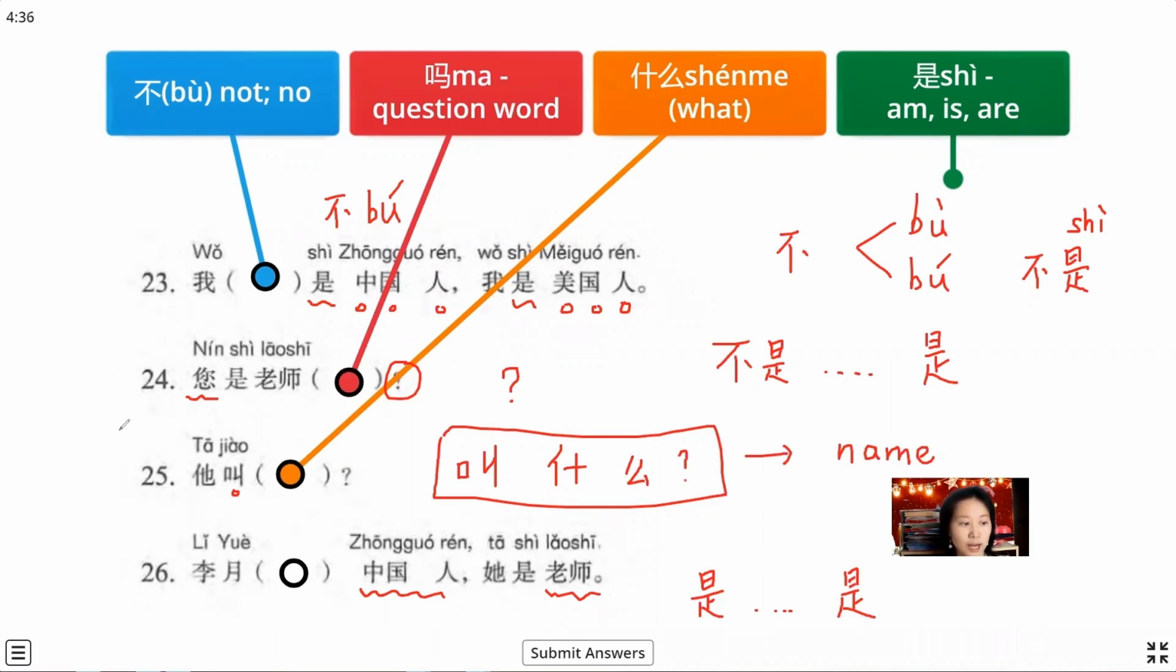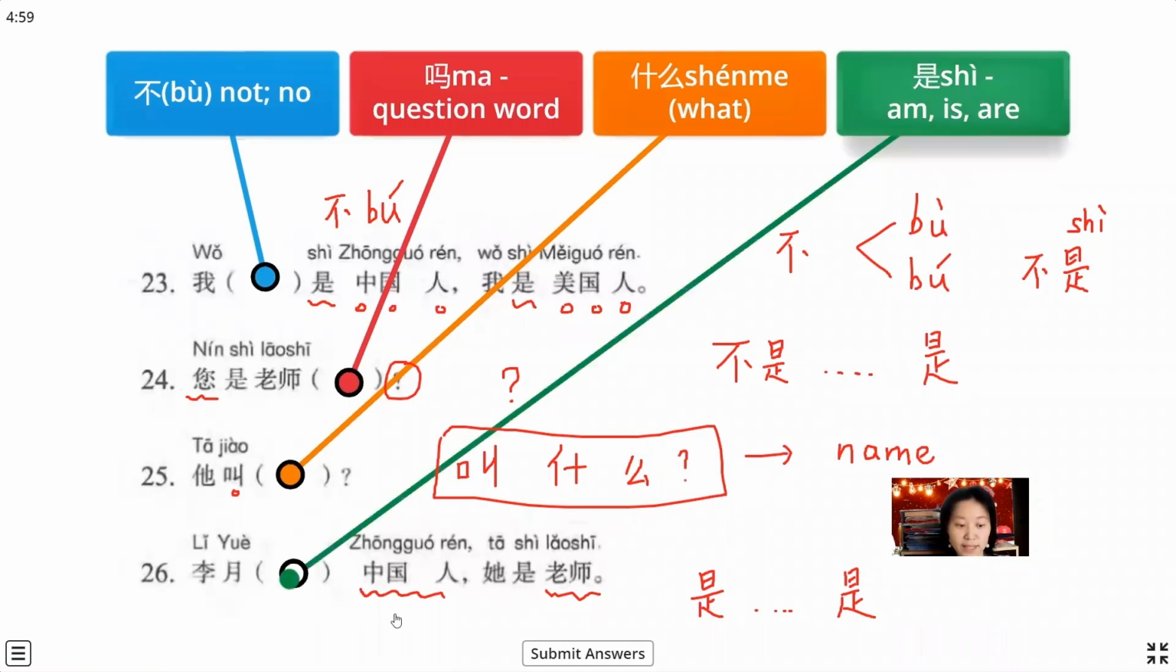This one is not like the 23, because in 23 they talk about the same people, about the same things, just the nationality. So we use the 不是 and the 是. But in 26, the same people, but they talk about different things. So we can introduce 李月, just the 李月是中国人。他是老师.